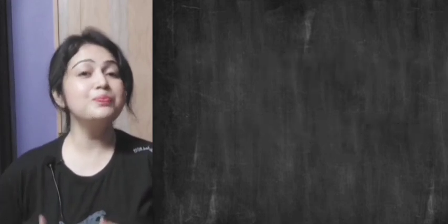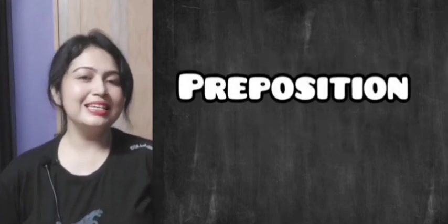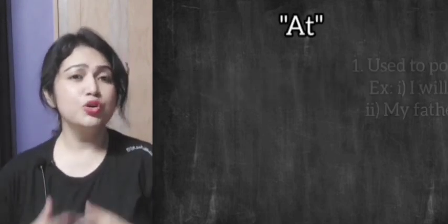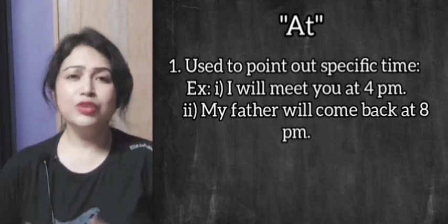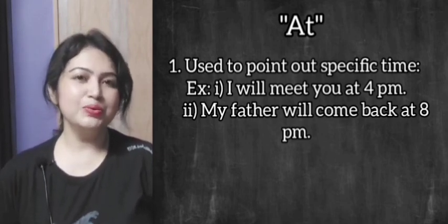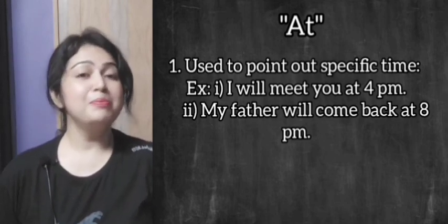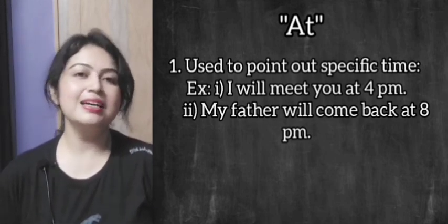Today we'll teach prepositions. So let's get started, and the first one is "at." To point out specific time we can use at. For example, I will meet you at 4 p.m. My father will come back at 8 p.m.